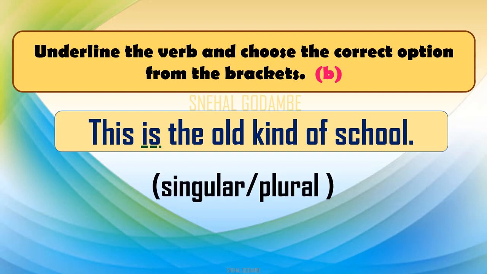Singular or plural? You know, is is also used for the singular person or singular noun form. This is the old kind of school. Is, was हे सगळे एकवचनी क्रियापद आहेत. आपल्याला माहिती आहे हे. This is very simple.